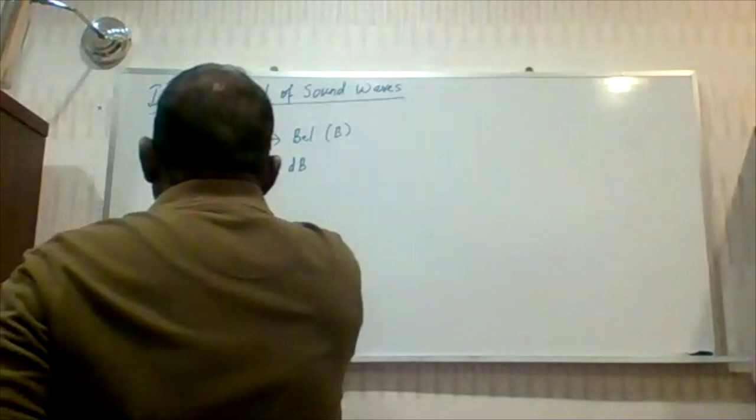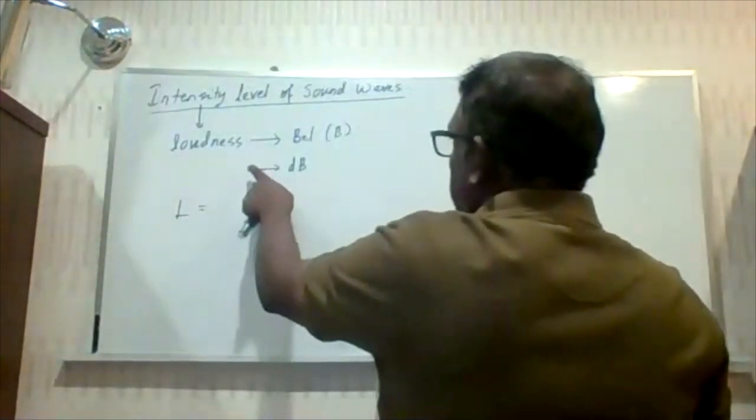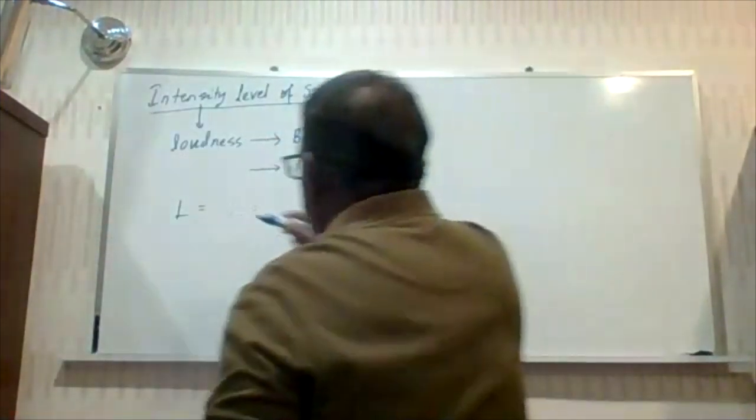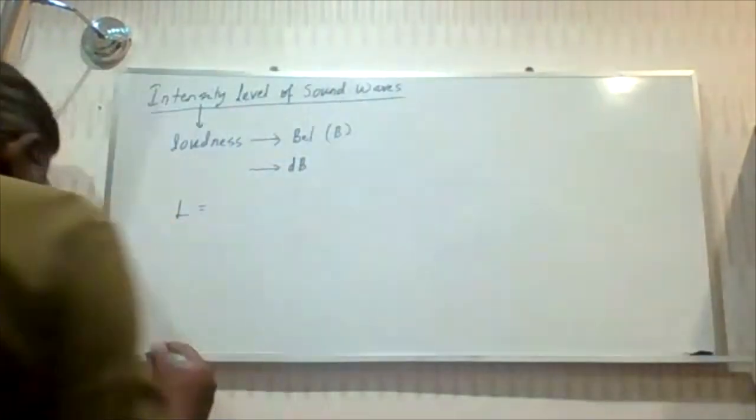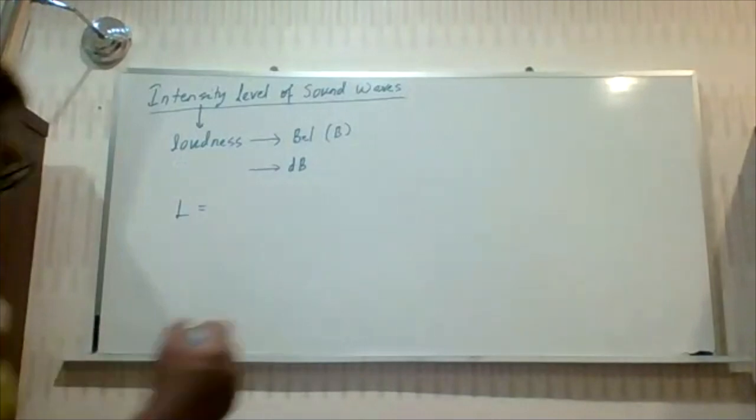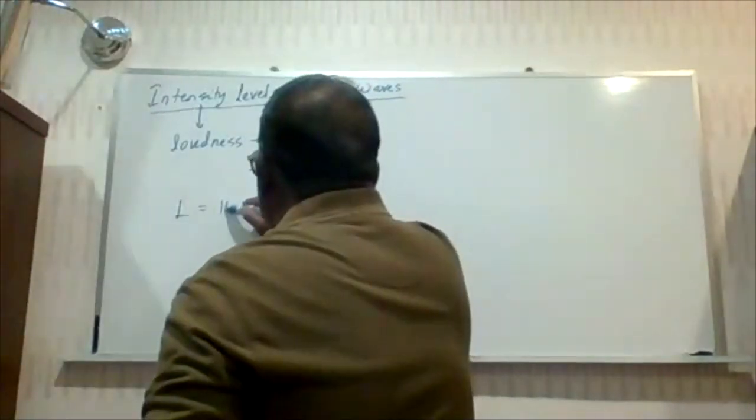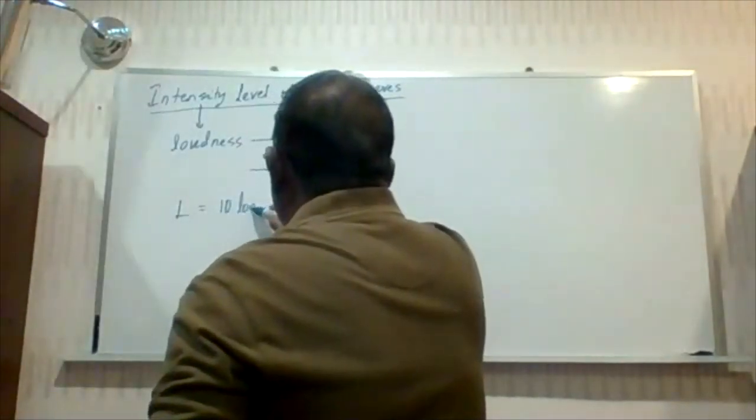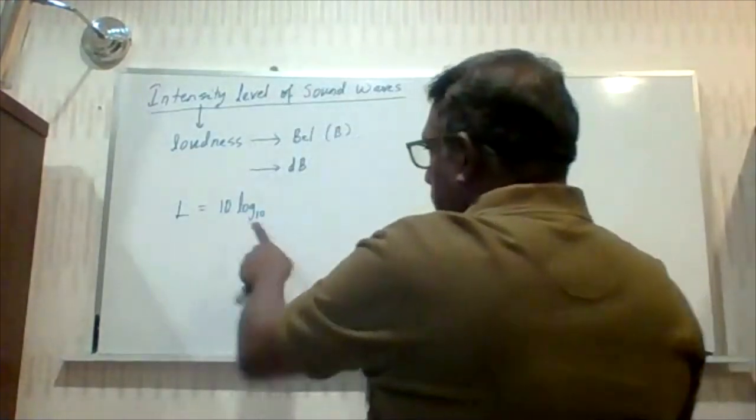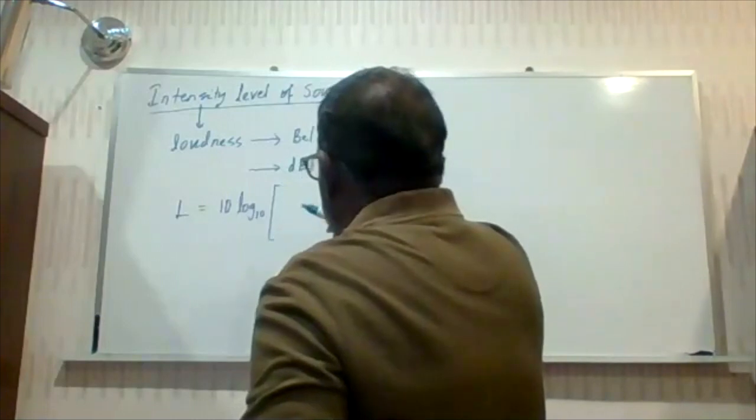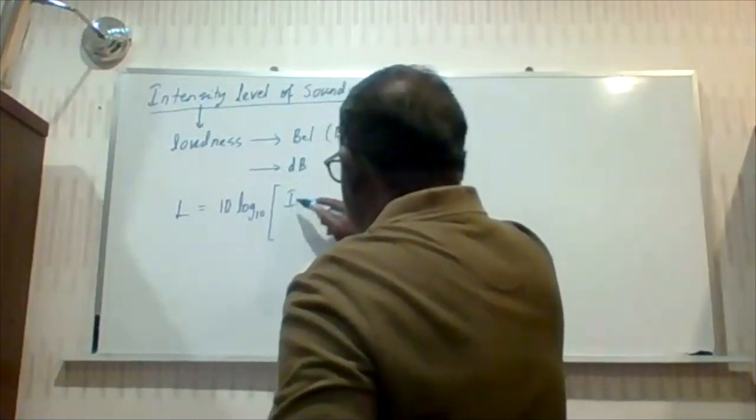How is the intensity level linked with intensity? This is the formula that links them, so I want you to remember it. It is 10 log to the base 10, or you can simply put it as lg, of the ratio of the intensity of the sound.